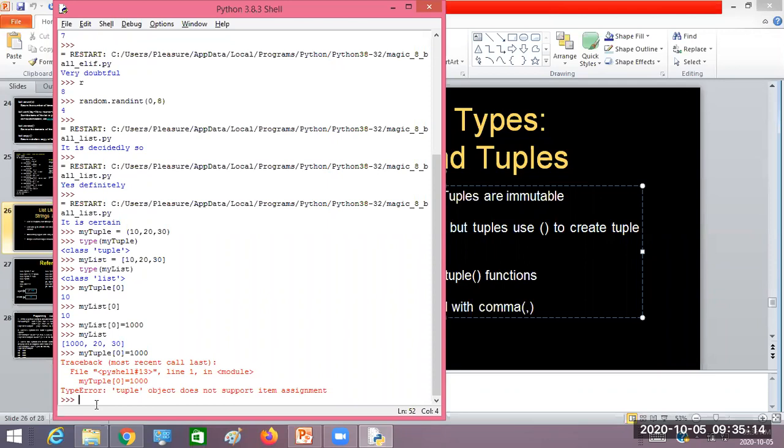Suppose I want to maintain the percentage of the students, for example first sem, second sem, third sem, fourth sem, up to the 8th semester, in a collection. Then which one should I prefer here, tuple or list? Obviously I should use a list, because percentages may vary. They can't be constant, right?